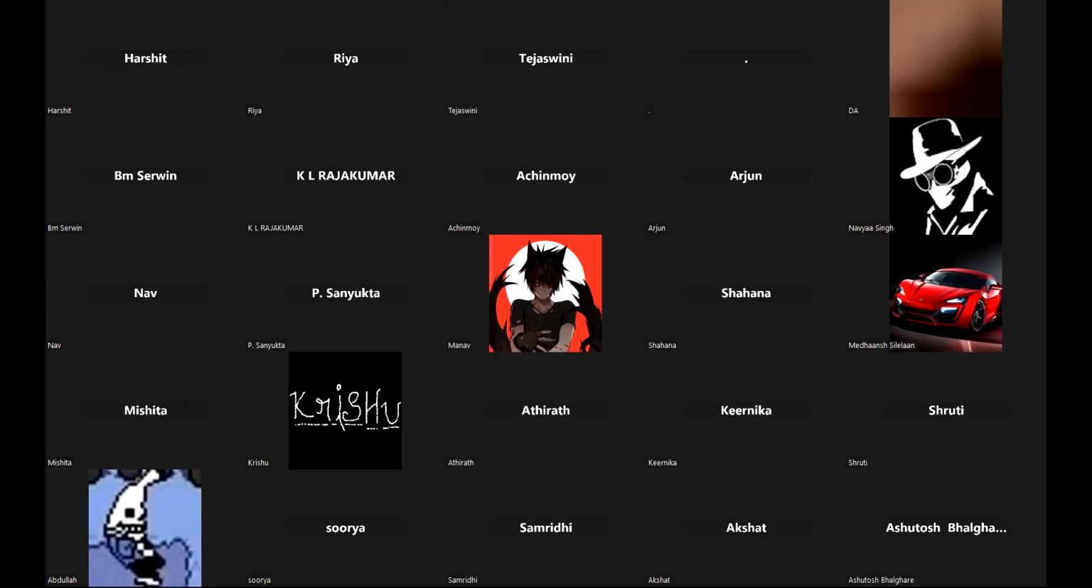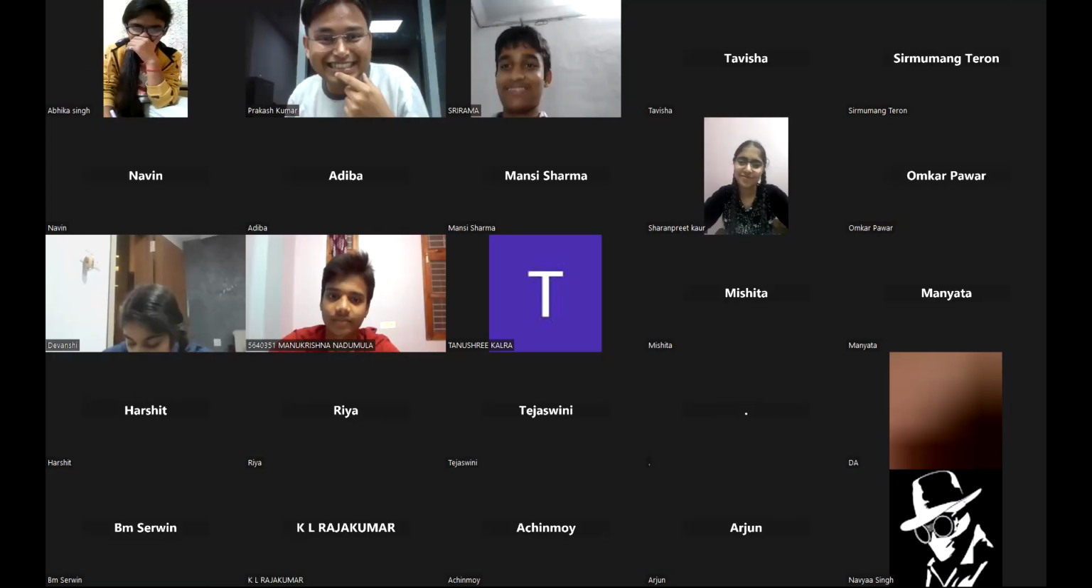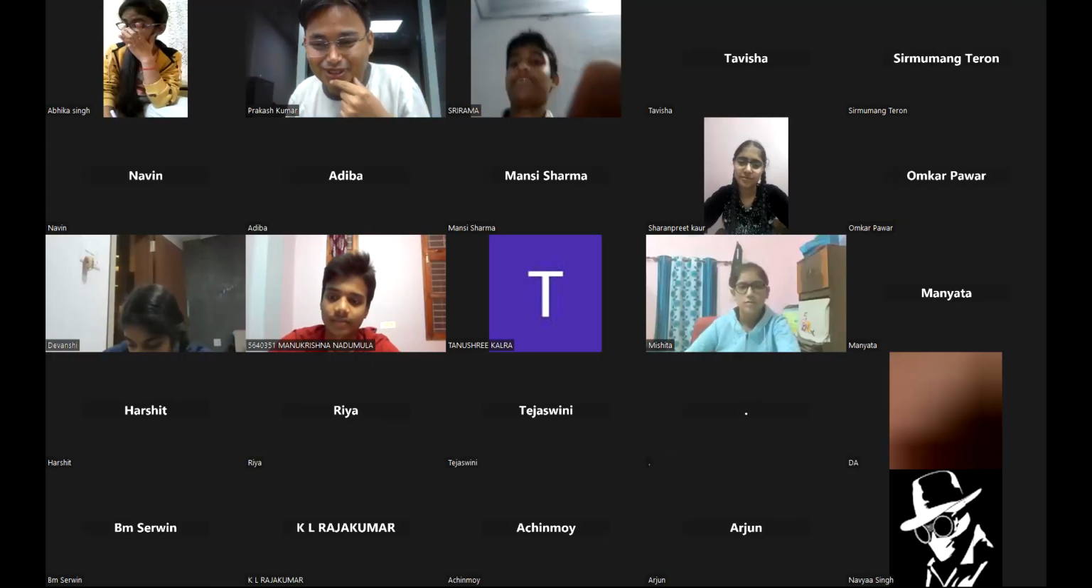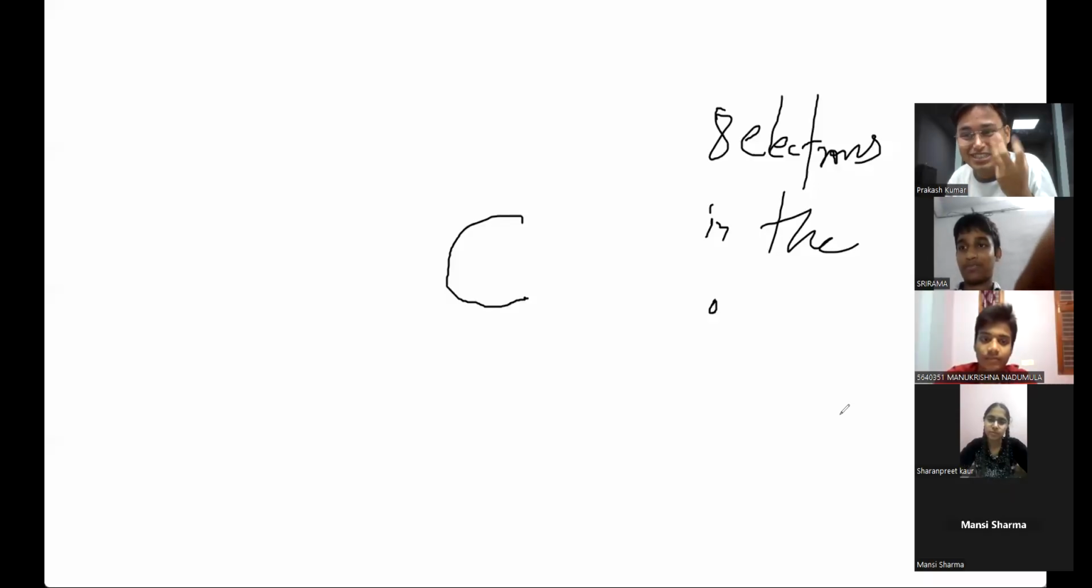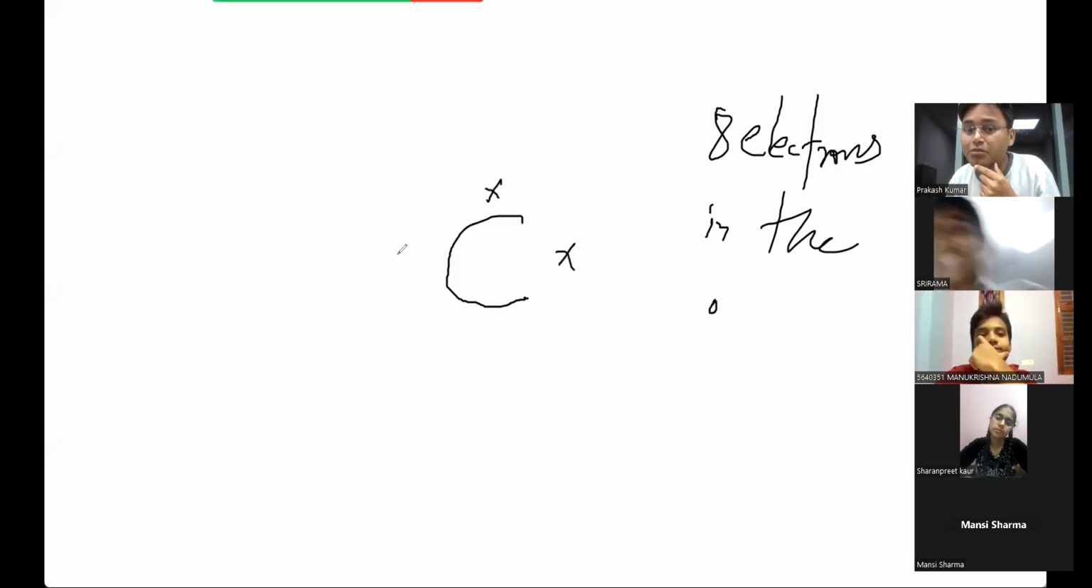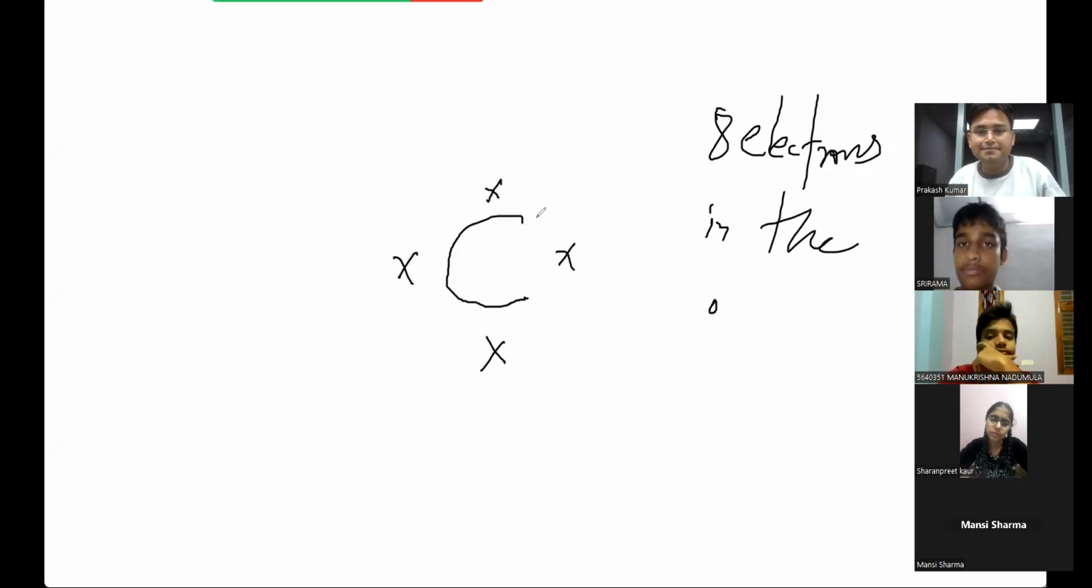That's so easy, right? Now we have to understand why it is easy. First, carbon has how many electrons in the outermost orbit? 4. It will be done in your NCERT book.